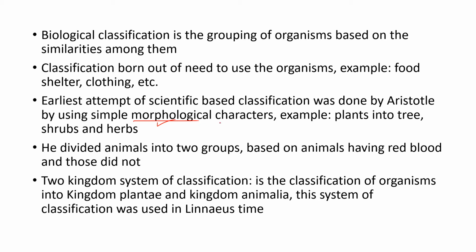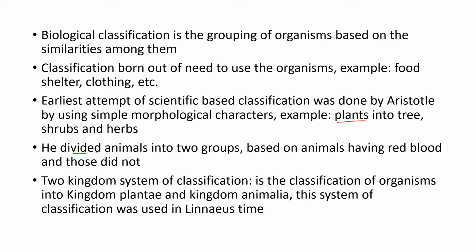Based upon these morphological characteristics, Aristotle classified the organisms. For example, he categorized plants into trees, which are plants taller in height, shrubs, which are a little bit smaller, and herbs, which are even smaller. This was the classification of plants into different categories.